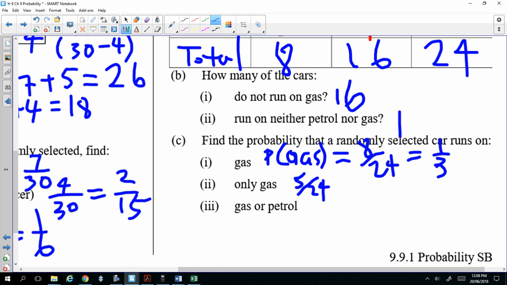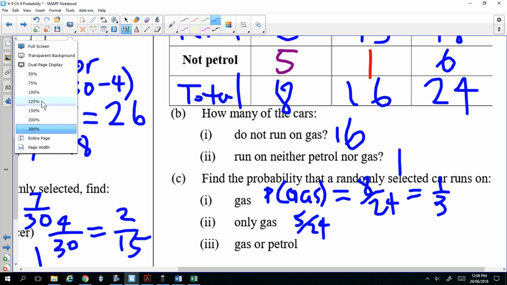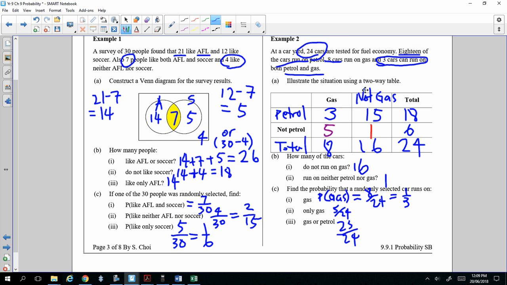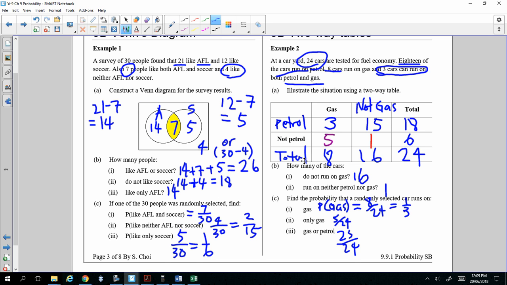And finally, you have gas or petrol. What does that mean? It excludes the one that doesn't run on anything, which is 23 out of 24. So that's it for this exercise. It's pretty easy, isn't it? The hard part is not how to draw a Venn diagram or a two-way table. Any questions? And for what questions to do, look at the paper I gave you. Okay? Thank you very much.